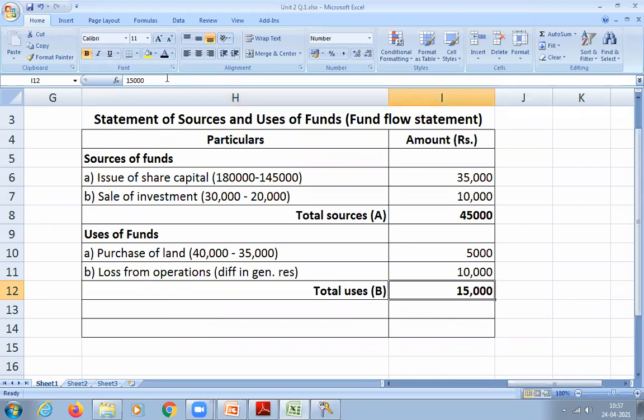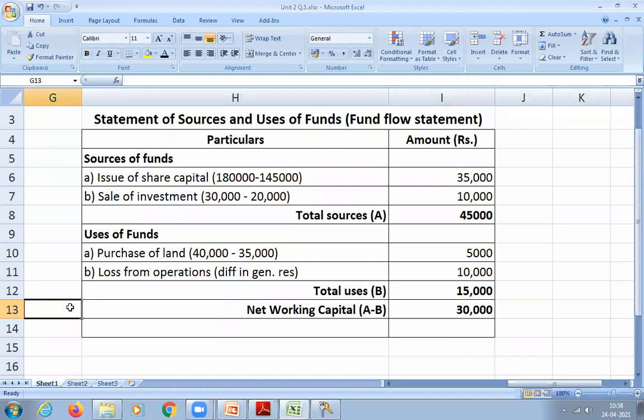Okay. Next step, calculate net working capital. 30,000. Is this matching with the statement of changes in working capital that we calculated earlier?